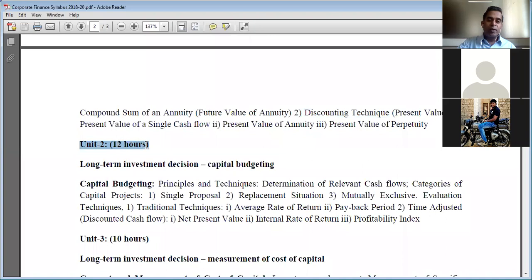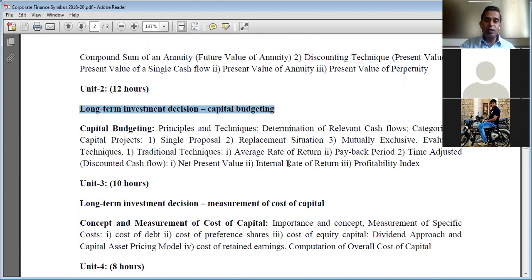Then regarding unit 2, we started unit 2, long-term investment decision, that is capital budgeting, chapter number 9, in the classroom itself before the lockdown. We covered principles and techniques, determination of relevant cash flows and categories of capital projects, all theory part, in the classroom itself. And I shared the PowerPoint slides and notes, that is the reading materials in PDF file. Then we solved one case study on how to evaluate a single proposal in the class itself, and I have written the solution in your fair notebook.